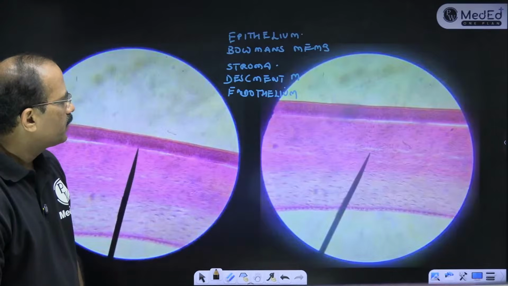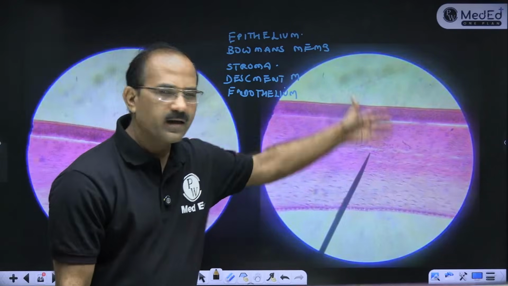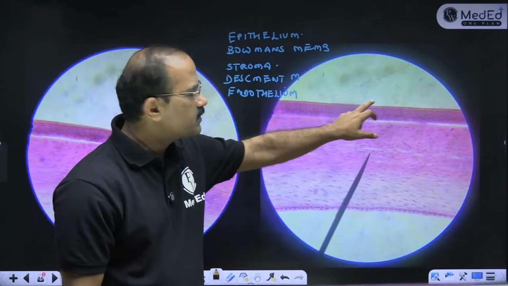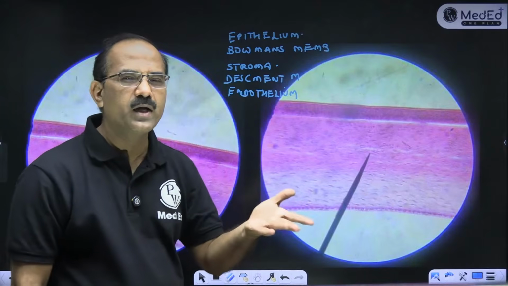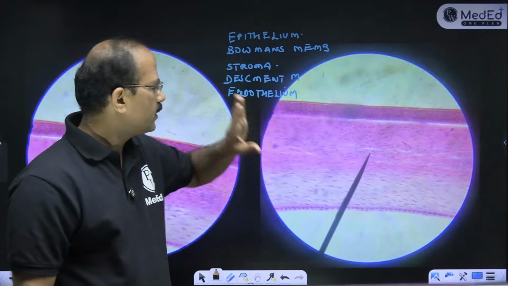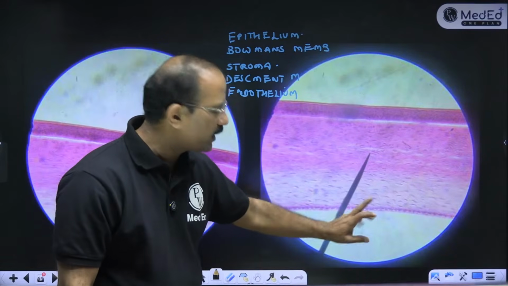Fine. Identify this slide. This slide also comes, it comes very often. So what do you have in this slide? The first is epithelium, that is stratified squamous epithelium. Then you have this Bowman's membrane, then substantia propria. Then you have got this Descemet's membrane and endothelium.